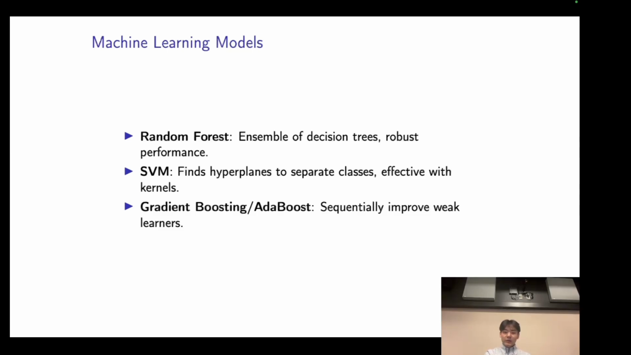Support vector machines focus on finding hyperplanes that best separate classes in the feature space. SVM uses kernel functions to transform nonlinear data into a high-dimensional space where it becomes linearly separable. Gradient boosting and AdaBoost are ensemble methods that sequentially improve weak learners, often simple models like decision trees. Each iteration focuses on correcting the errors made by the previous model, resulting in progressively stronger performance.